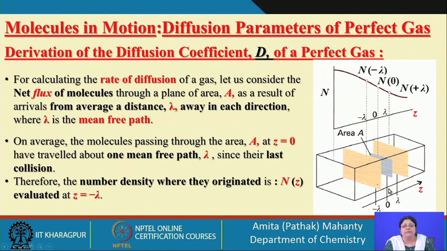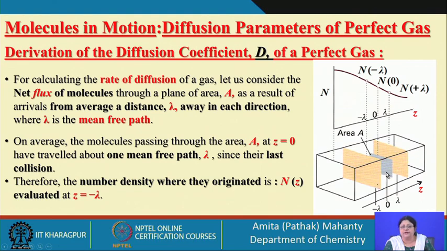One mean free path means that whatever collision they had previously, their next collision will happen on the window of interest. So, this is the distance it is going to travel between collisions.